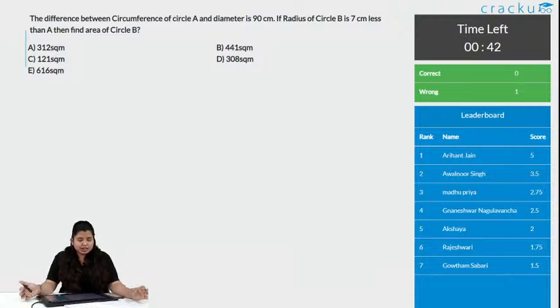Again a mensuration question, and even this is easy, and I will not speak much, I do not want to disturb you, just solve this and get the answer. It's an easy and scoring one again.